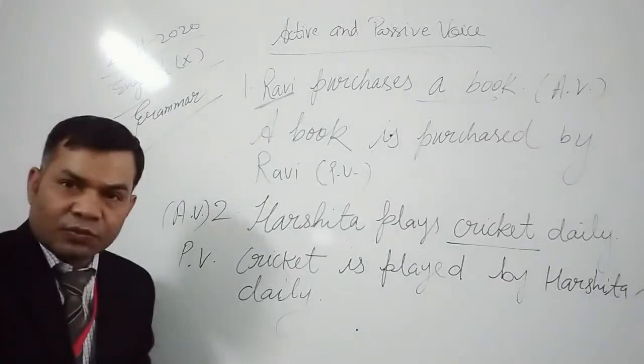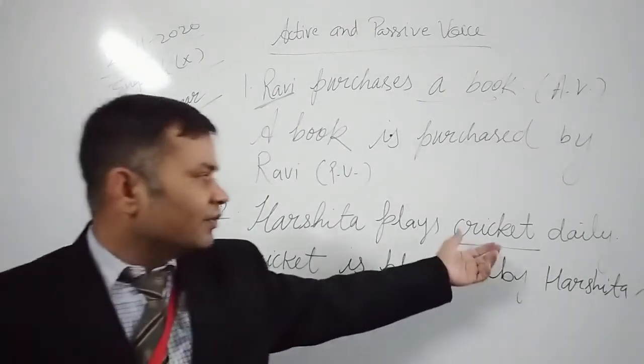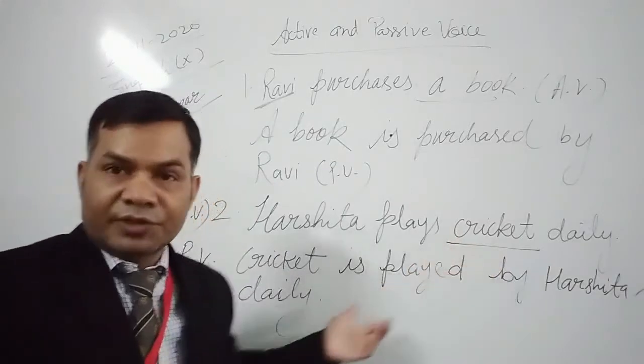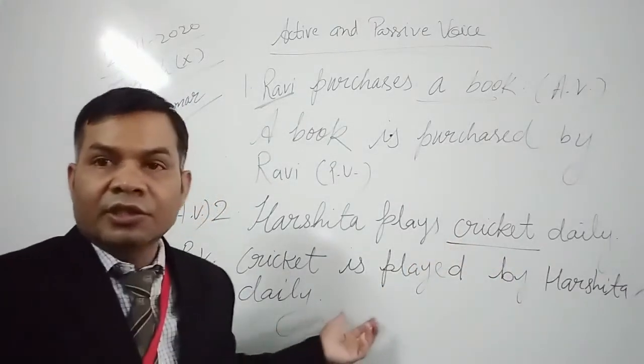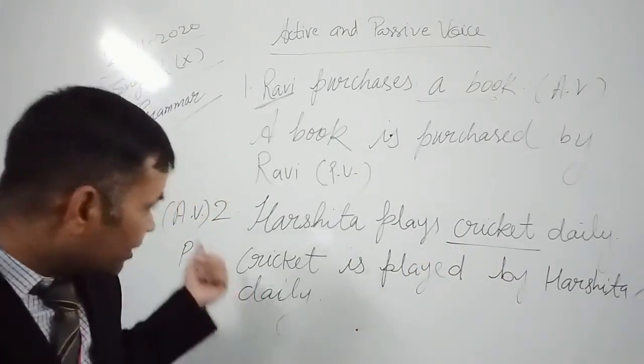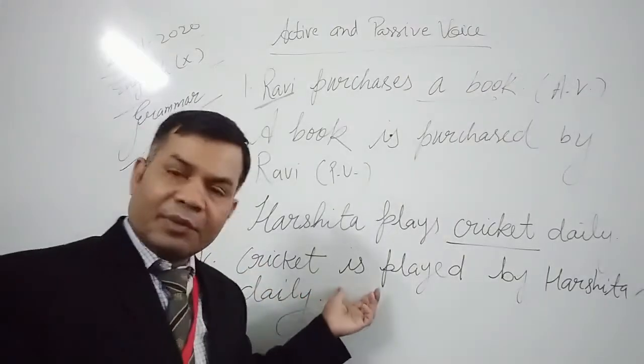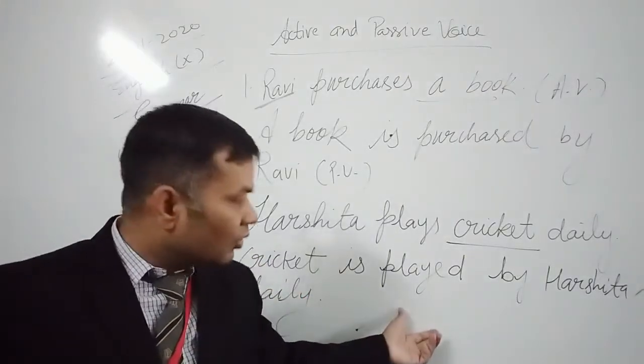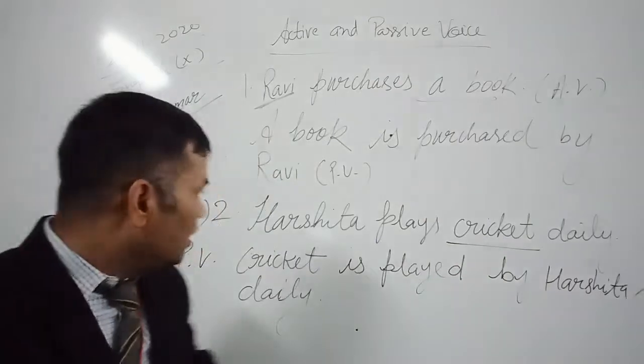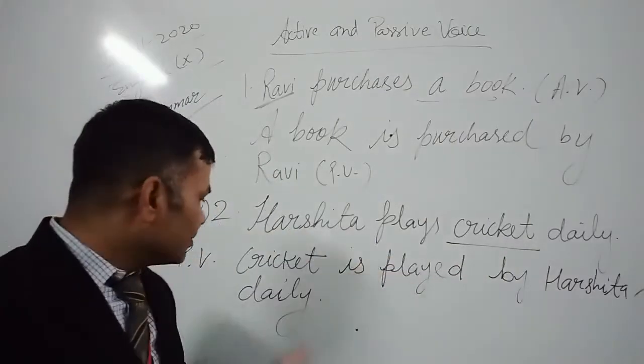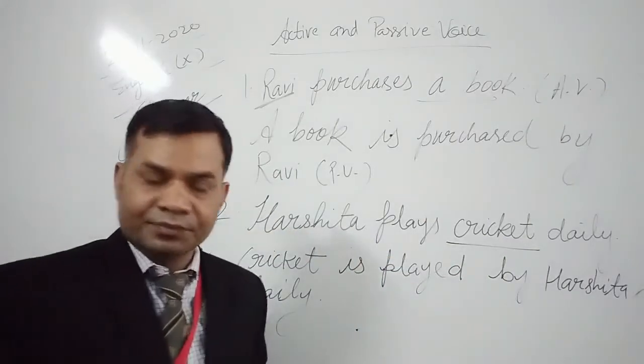So once again, dear students, you have seen that first we have to make the object a subject. Object should be written at the place of subject. Then the helping verb is, are, am. Then the third form of the verb. Then agent by, and then this subject becomes object. Okay.